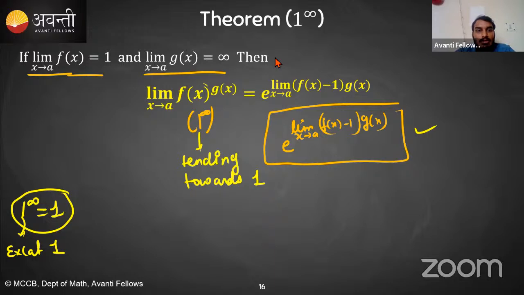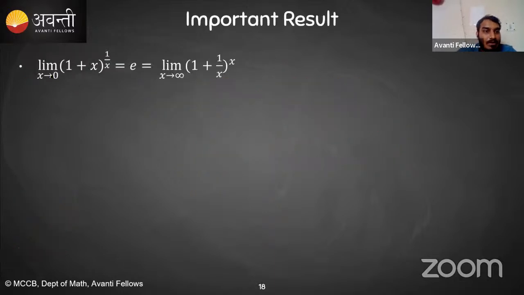Okay. So students, in 1 raised to the power infinity, there are some important results also. There is one important result that you have to remember directly. The result is: limit x tending towards 0 of (1 plus x) raised to the power 1 upon x, or limit x tending towards infinity of (1 plus 1 upon x) raised to the power x, is equal to e. Clear? Why are these equal?